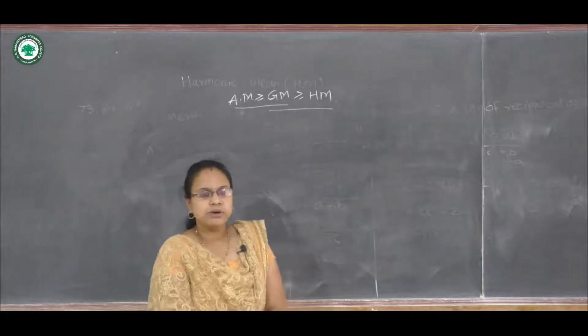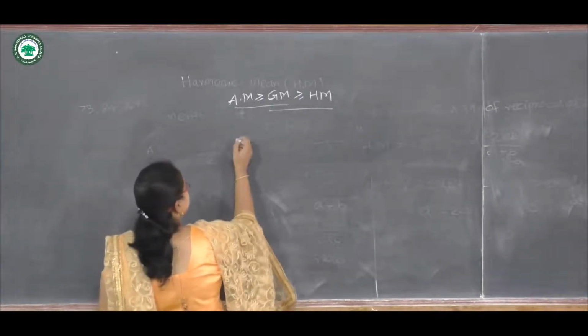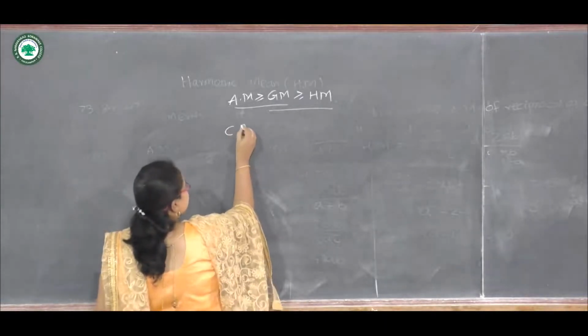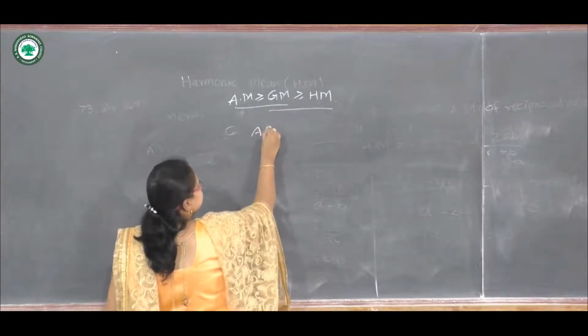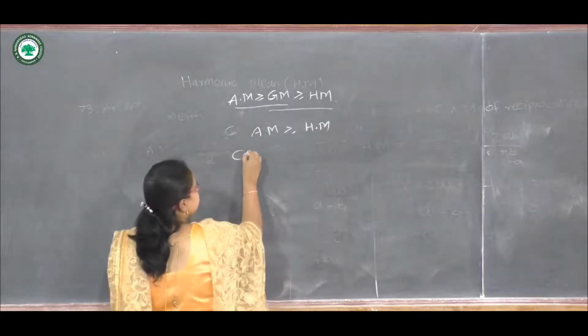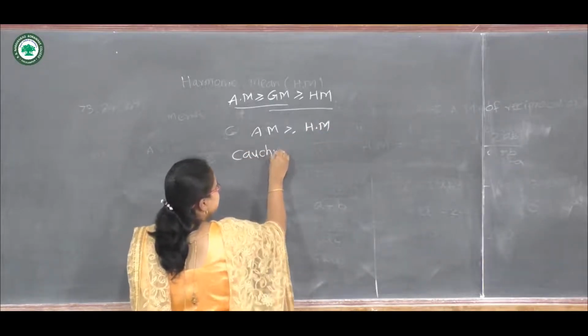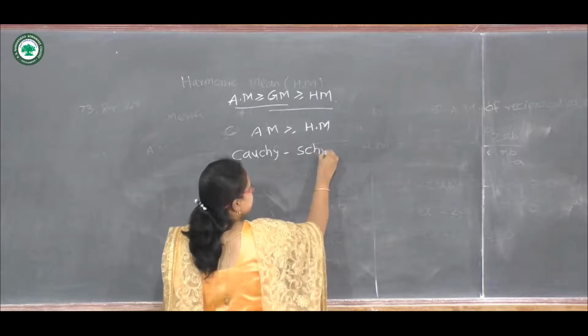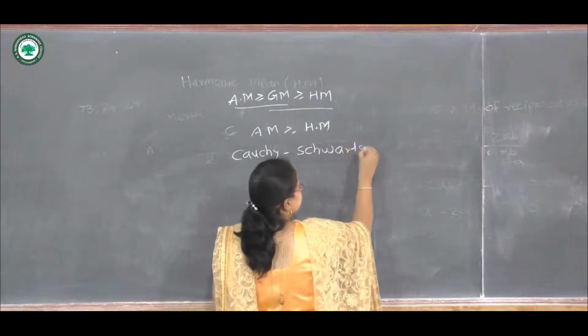So let's see one more result, which is that we can prove arithmetic mean is greater than harmonic mean by using the Cauchy-Schwarz inequality.